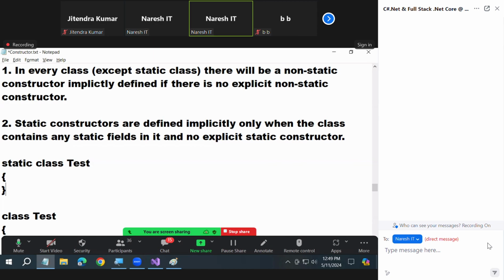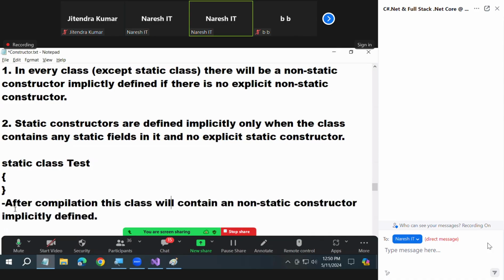Body present, mind absent. Do you have a static field? Then why are you talking about static constructor? This class will not contain any constructor at all. After compilation, this class will not contain any constructor that is implicitly defined. No constructor will be present. Why, sir? No static field. Then there is no static field. Why do you need a static constructor? Static constructors are required only when there is a static field. No static field, no need for static constructor.